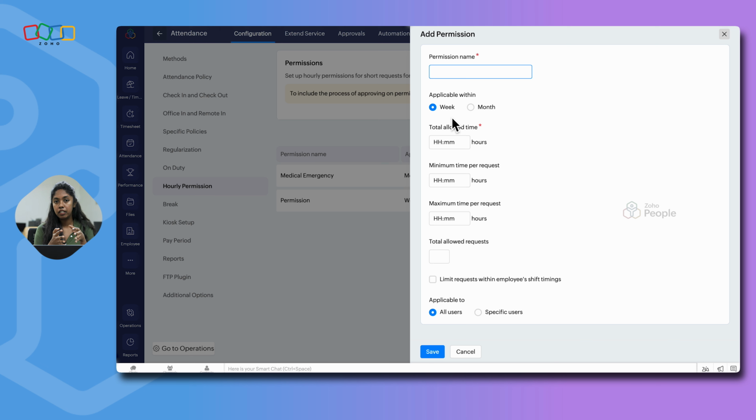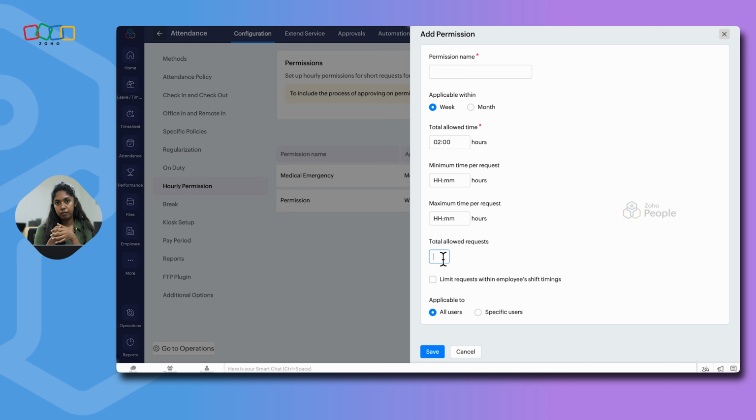Is this for a particular week or for a particular month? And mention the allowed duration. Let's say an employee is given 2 hours of permission every week. You can also set up the minimum time request they can avail and the maximum request that they can take. And you can also set the number of permission requests that they can avail for a particular week or for a particular month.